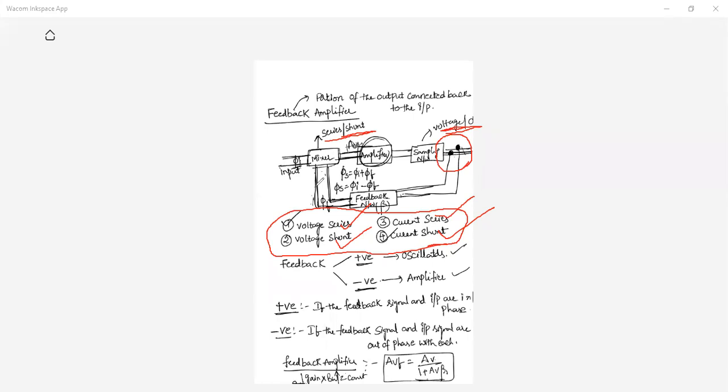So what are the general characteristics of feedback amplifier? Open question to all. What are the general characteristics of feedback amplifier? All are sleeping. 412, Rohit. 412.